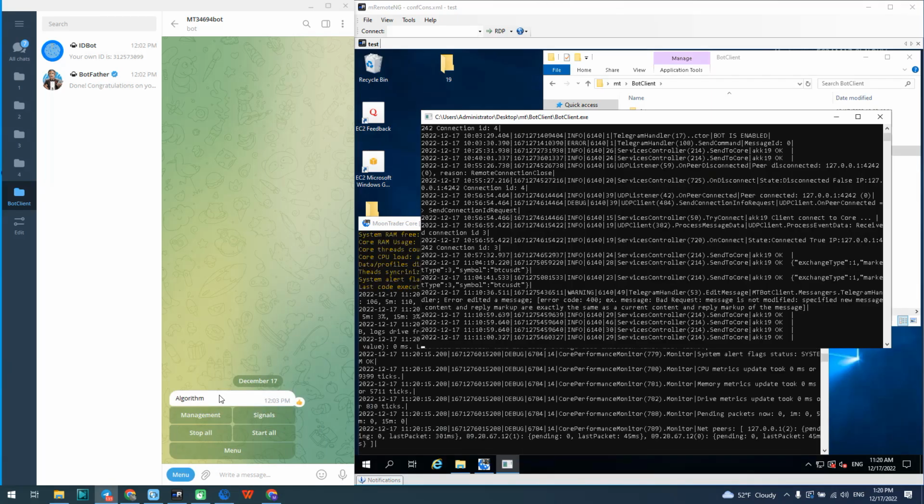The Algorithm tab allows us to manage our algorithms. Here we can start and stop all algorithms or individual ones. We can also delete unnecessary algorithms.